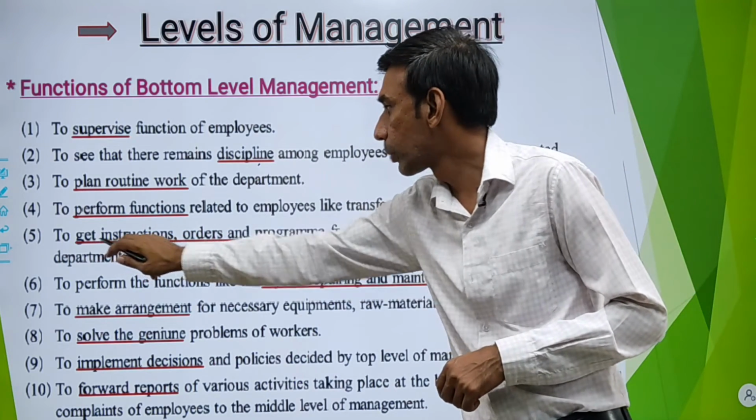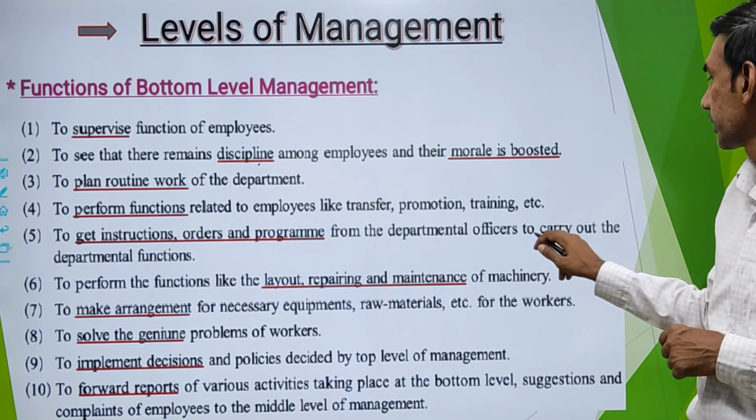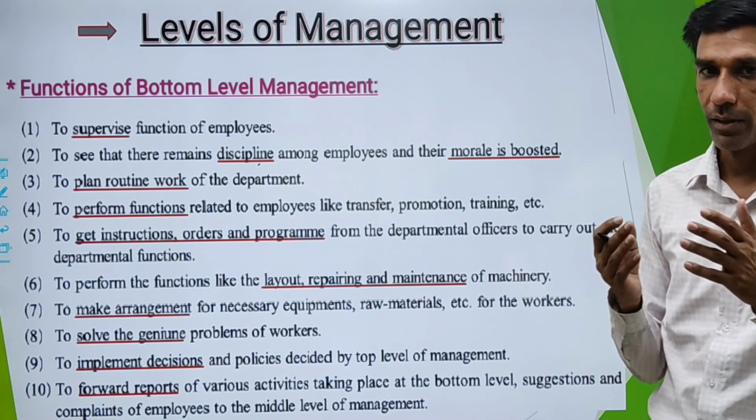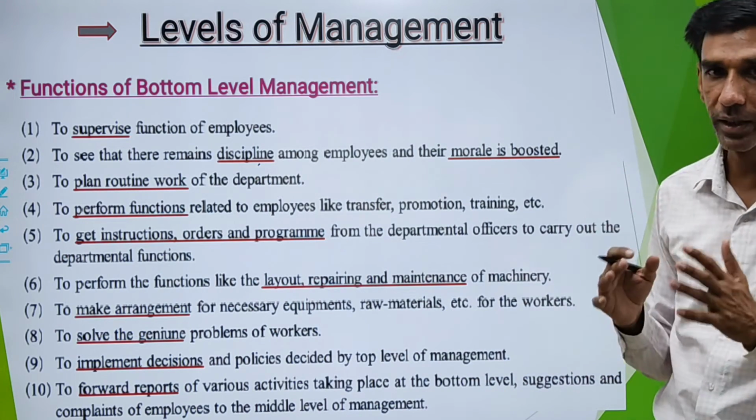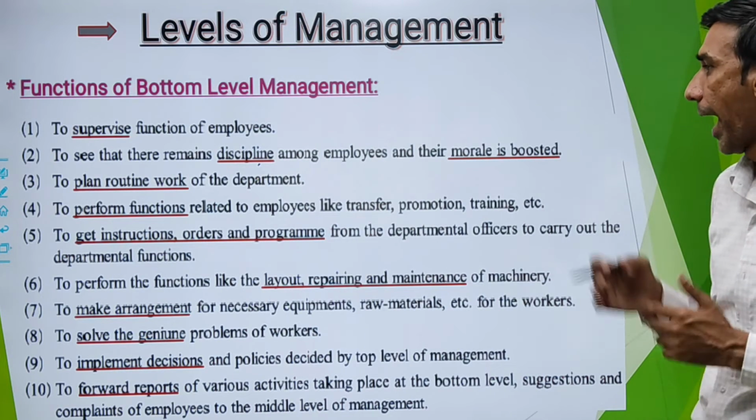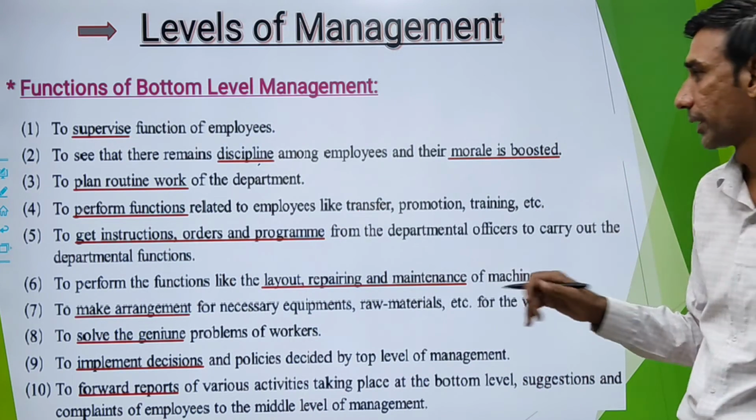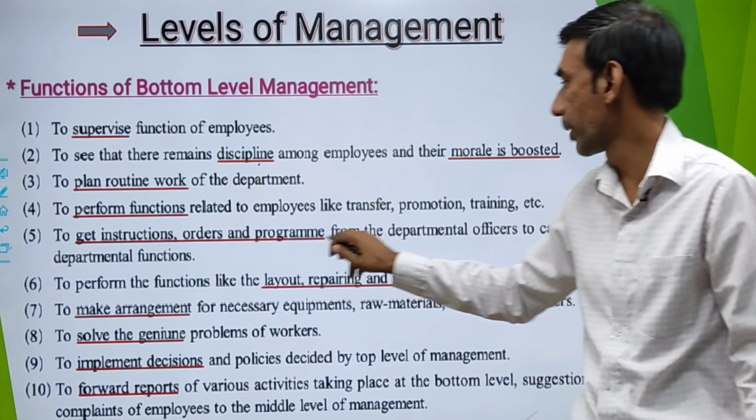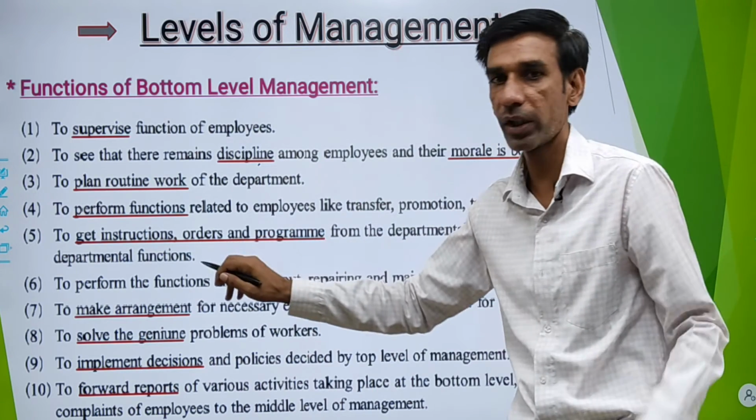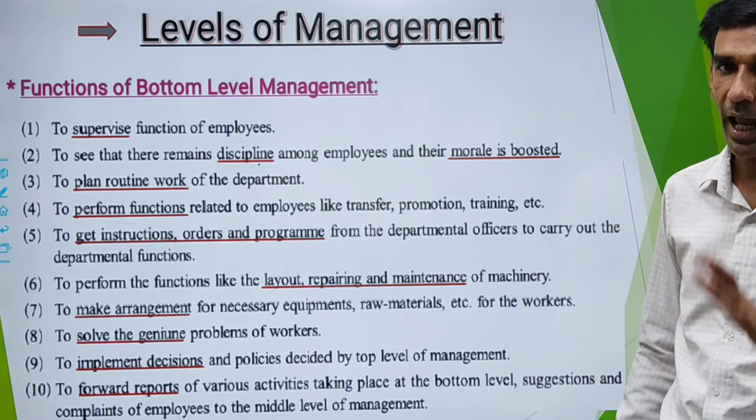Fifth is to get instructions, orders and programs from the departmental officers to carry out the departmental function. Whatever orders and instructions are required will be given by middle level departmental heads to the bottom level, and bottom level will get it implemented. Whatever activities you need to do, for that you will be provided orders and instructions, and you need to implement them as the manager.